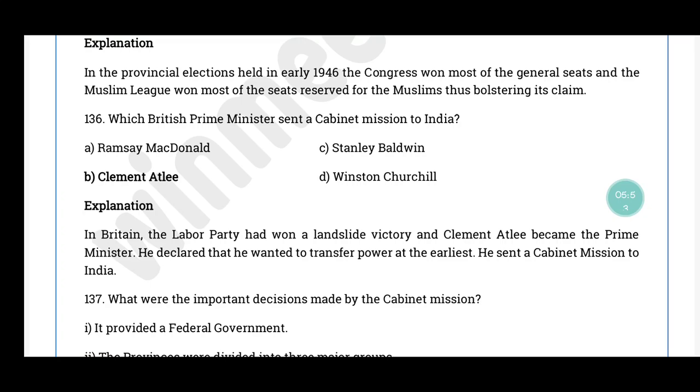Question number 136. Which British Prime Minister sent a cabinet mission to India? The correct answer is option B. Clement Attlee. Britainல Labour Party வந்து win ஆனதுக்கப்புறம் there was a landslide victory and Clement Attlee became the Prime Minister. So he declared that he wanted to transfer power to India at the earliest. For that he sent a cabinet mission to India.